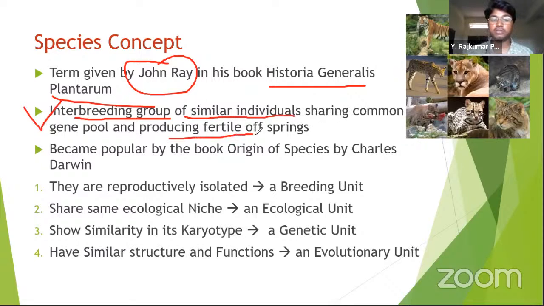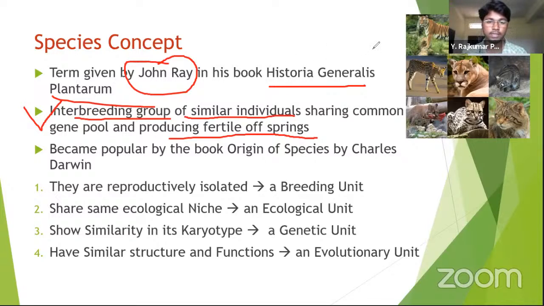pool and producing fertile offspring. Interbreeding group means they must be able to do sexual reproduction together, and they are all similar individuals sharing a common gene pool. Their genetic material should also be very similar, and by the reproduction process they must be able to produce a fertile offspring, which can also reproduce and produce